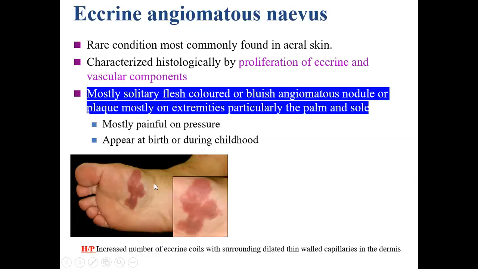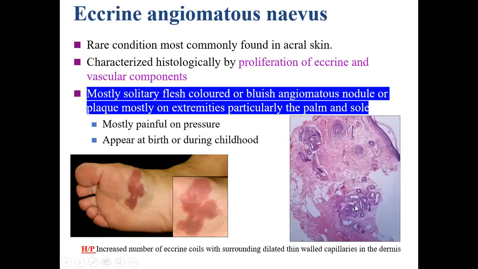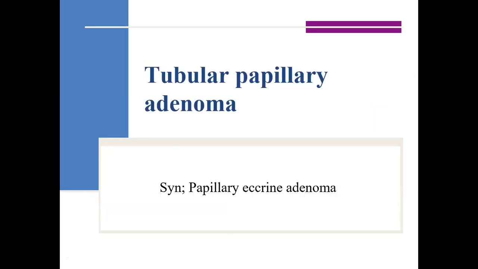And histologically, what we see is that in the dermis, not only are the eccrine glands present in greater number, but they are surrounded and intermingled by the vascular component. So this is eccrine angiomatous nevus.